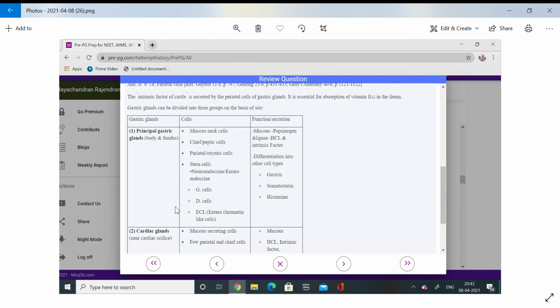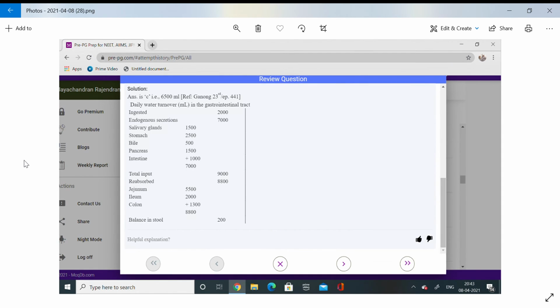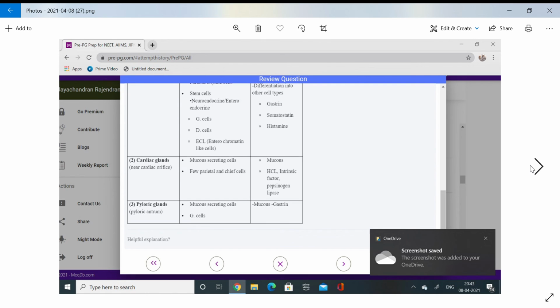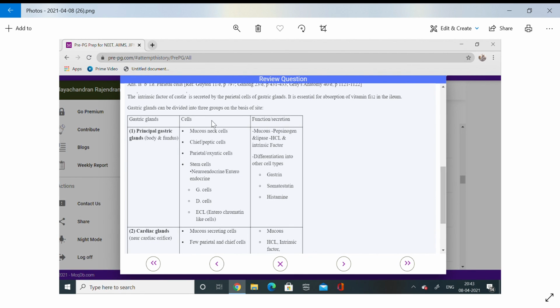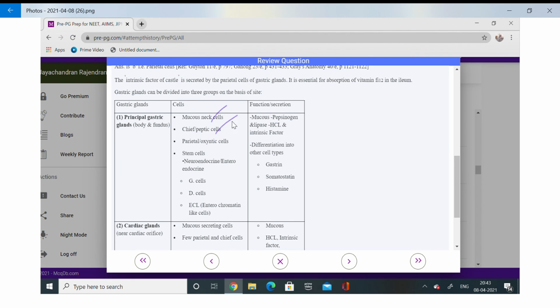And as I told you, this is the important tabular column you should see. So the gastric gland, I told you, has mucous neck cells, right? You have the chief cells, parietal cells, and enteroendocrine cells, just the G cells, D cells, and E cells we have discussed. But cardiac glands you have in the cardiac orifice. So gastric glands are present in the body and fundus.